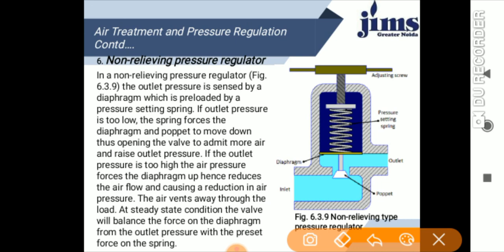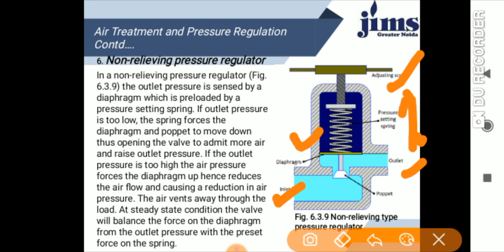This is the adjusting screw, and this is the pressure setting spring. This is the outlet, this is the diaphragm, this is the inlet, and this is the poppet.